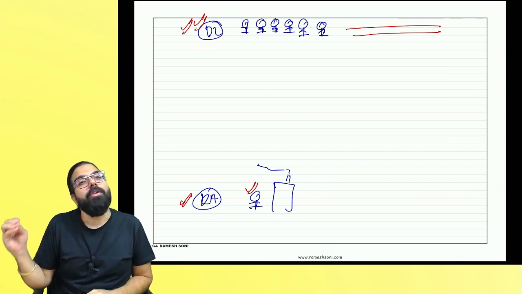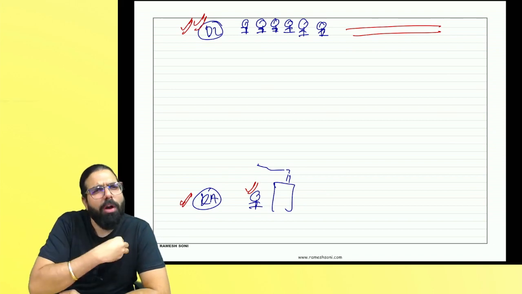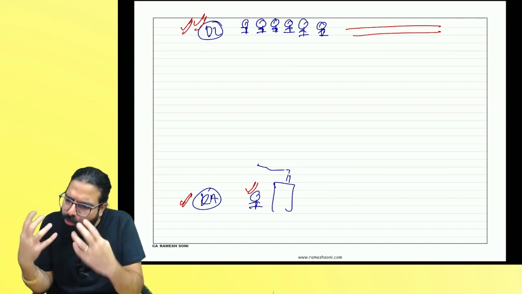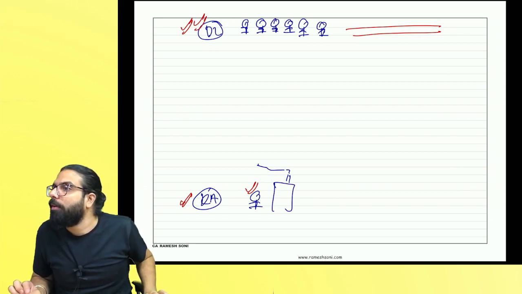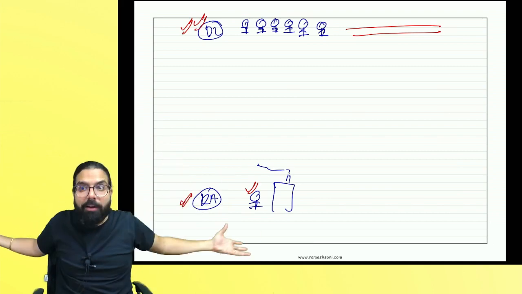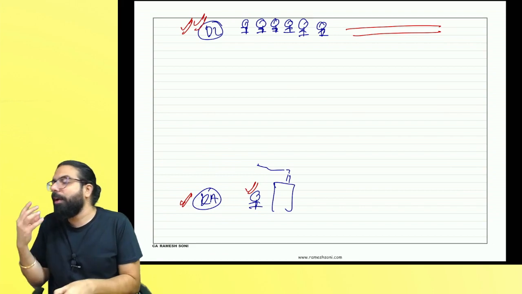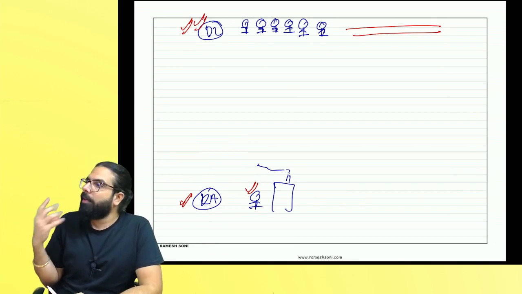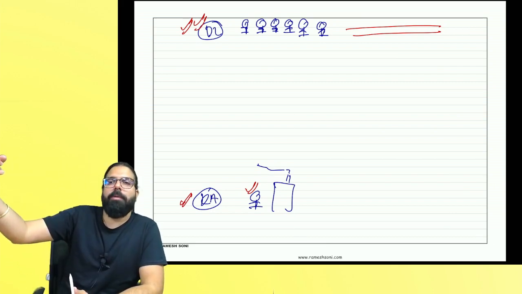Yes or no, everyone? Tell me one thing: you are buying something with your money. Do you want your money to go to your government or to some other state's government? Your government only, so that your government develops. When your government develops, ultimately the infrastructure, roads, everything will develop and you will also develop. Yes or no, everyone? And hence, because of these reasons, taxes are made what, everyone? Destination based. Can I go ahead, everyone? I sold goods from Karnataka to Delhi. Which government will get the taxes?